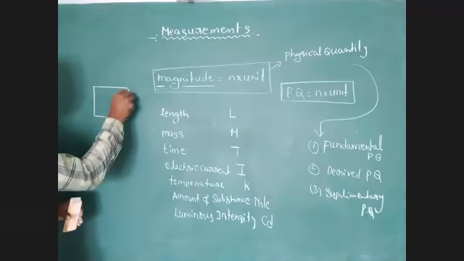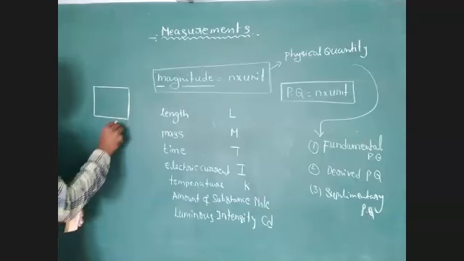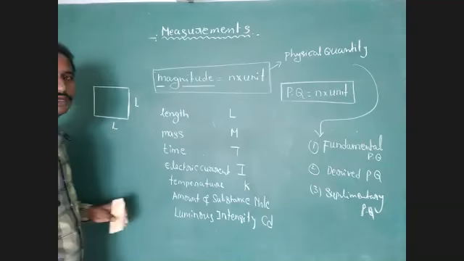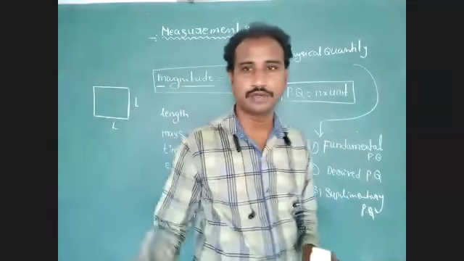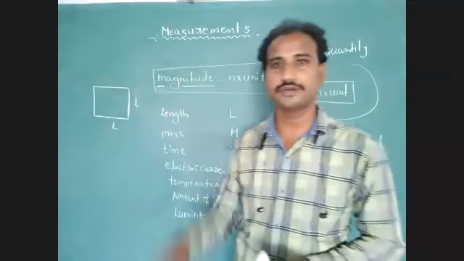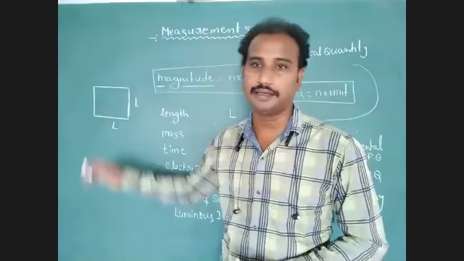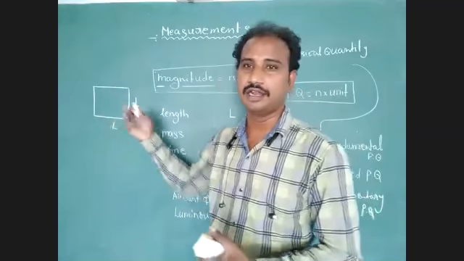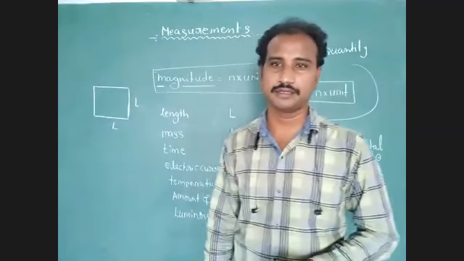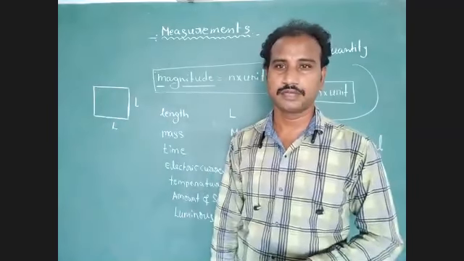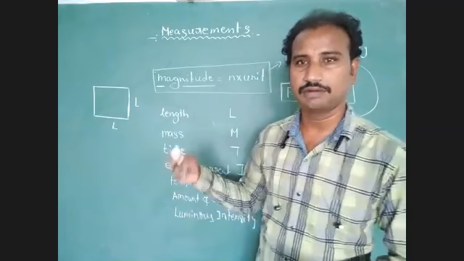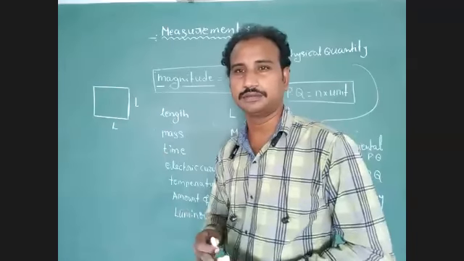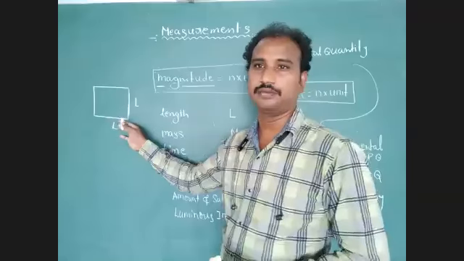Take a square with sides L into L. What is the area of the square? Area of square is L square. L means length, yes or no? Without meaning, you would be learning some points in mathematics. So length, we represent as L.